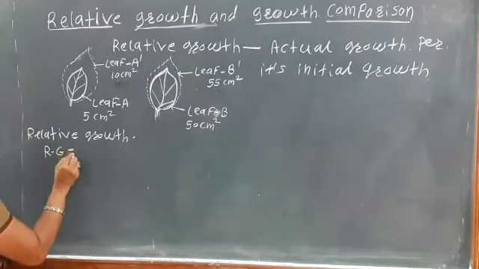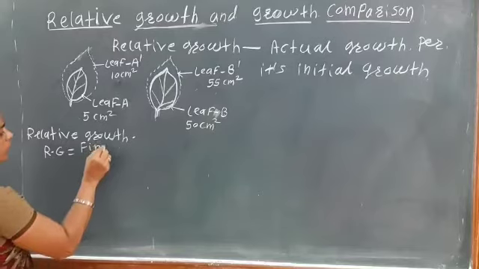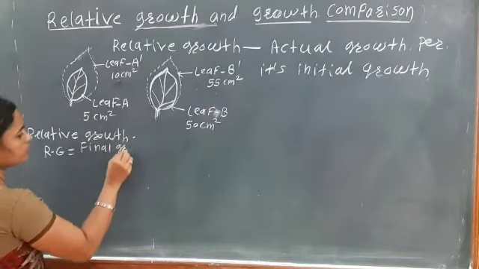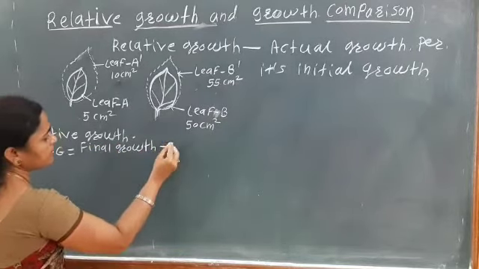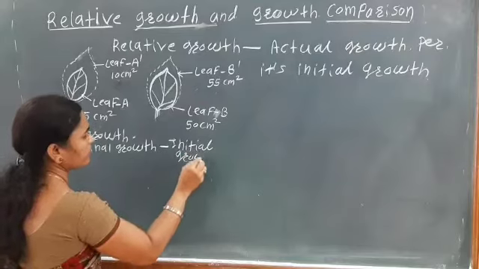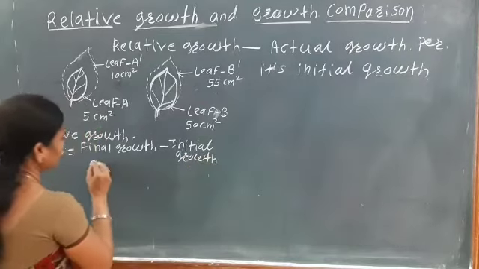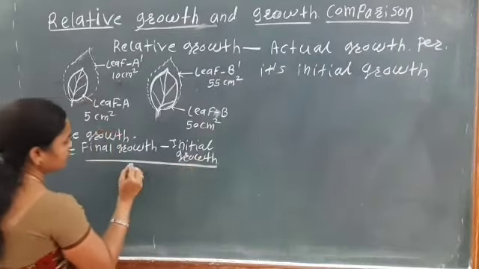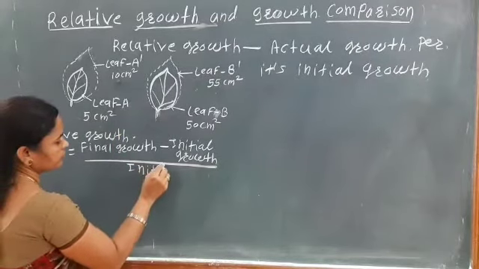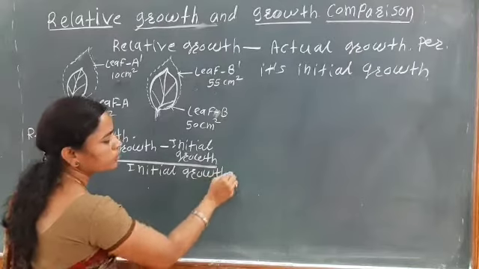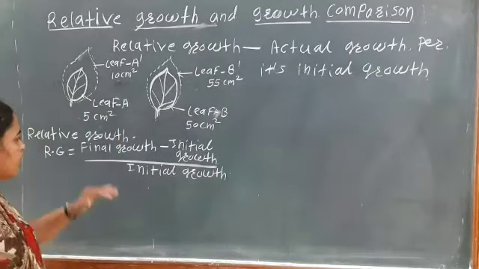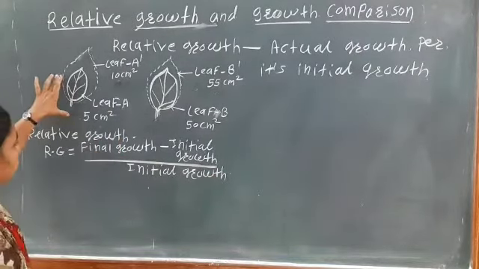Relative growth is equal to final growth minus initial growth, divided by initial growth. Okay, so see, here what is the final growth of leaf A.